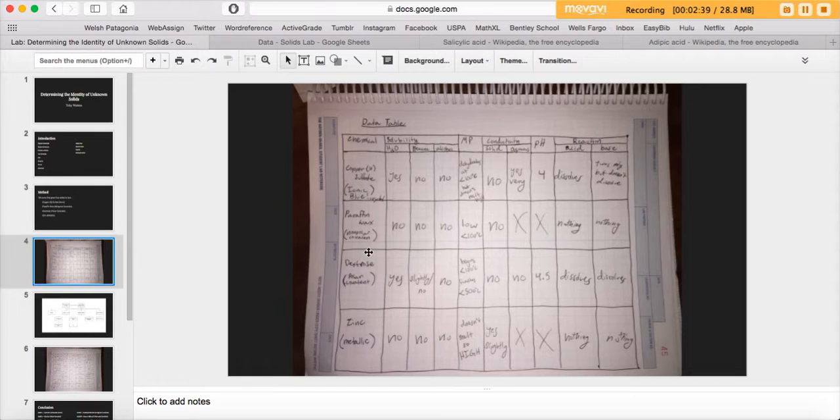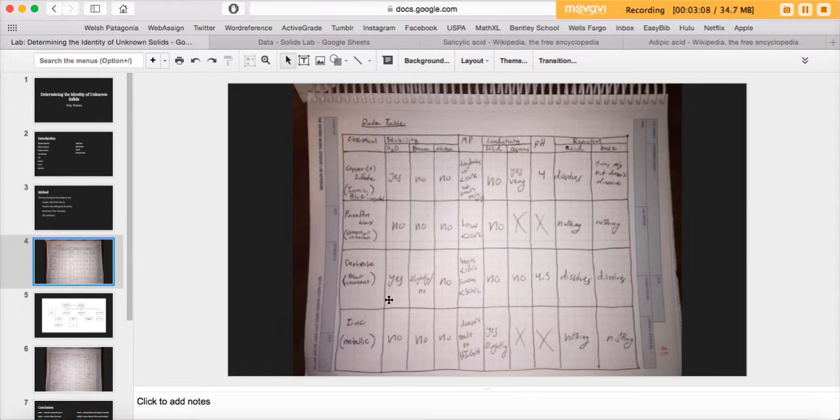For the paraffin wax, which is a nonpolar covalent molecule, it doesn't dissolve in anything, it has a very low melting point, and doesn't conduct electricity as a solid. We couldn't test for aqueous as it didn't dissolve. We didn't know what the pH was, and it doesn't react with acids or bases. So in general, we figured out that nonpolar covalent things just don't really do anything.